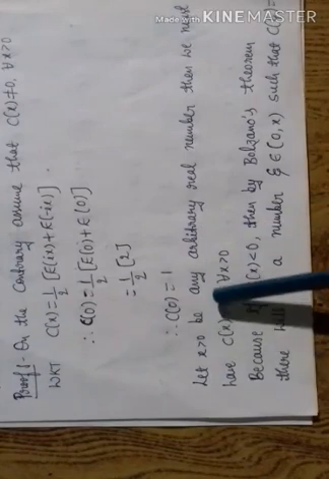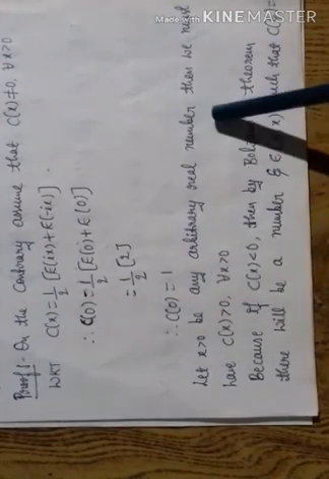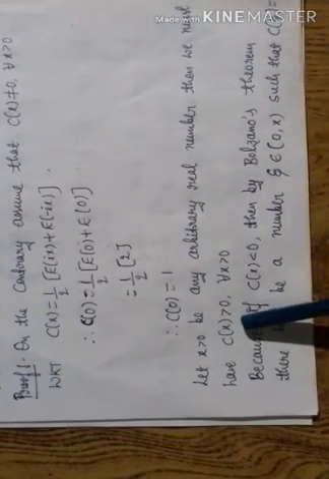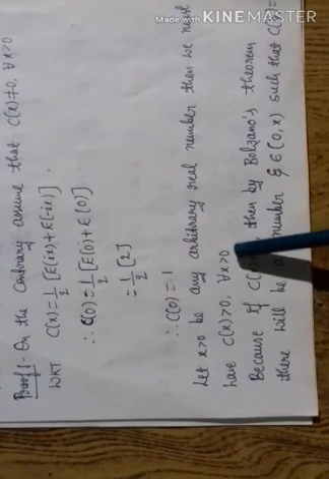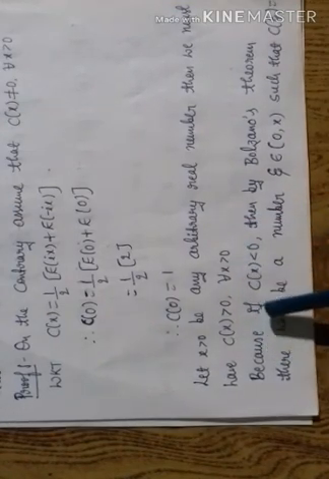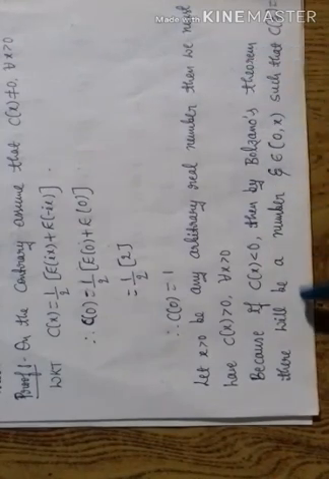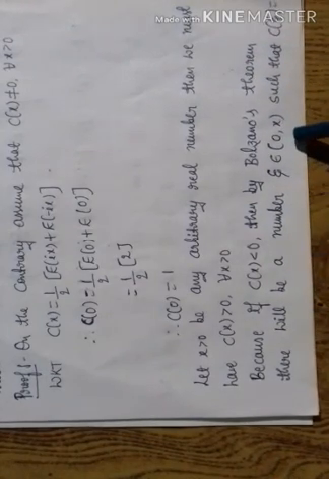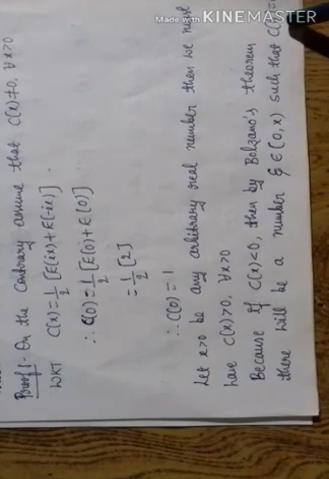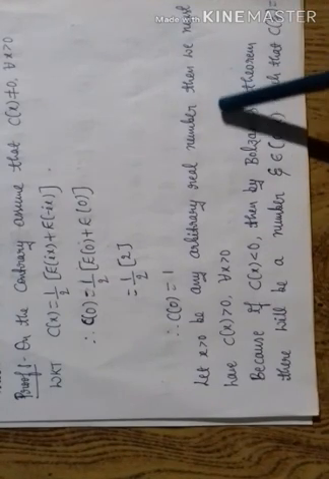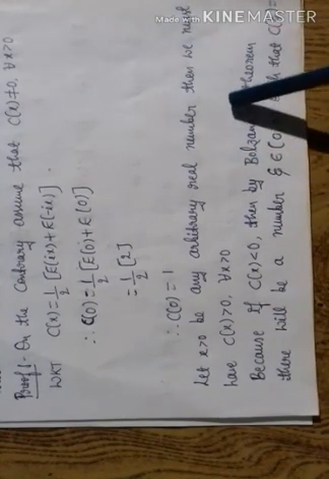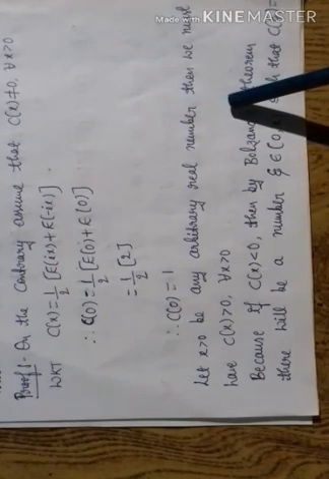Let x greater than 0 be any arbitrary real number, then we must have c of x greater than 0 for all x greater than 0. Because if c of x is less than 0, then by Bolzano's theorem, there will be a number xi belonging to the open interval 0, x such that c of xi is equal to 0. Bolzano's theorem is a particular case of the intermediate value theorem.